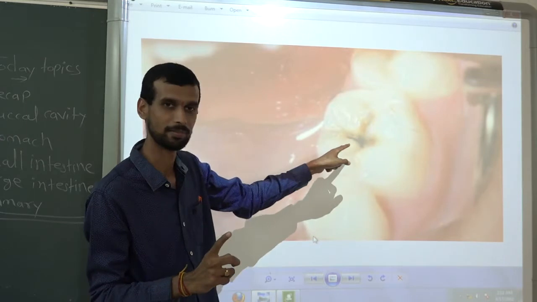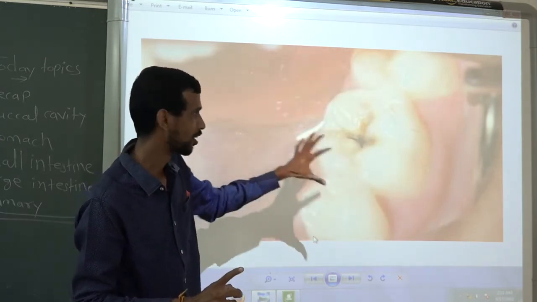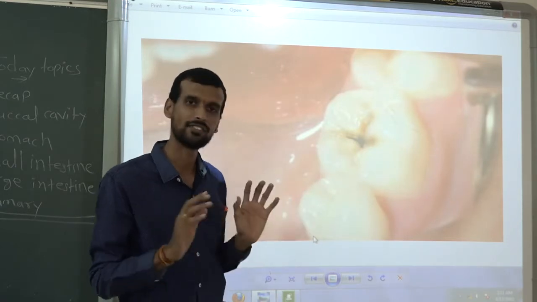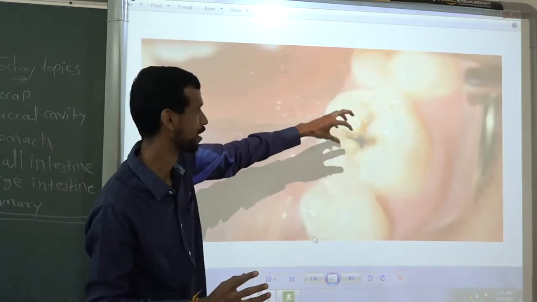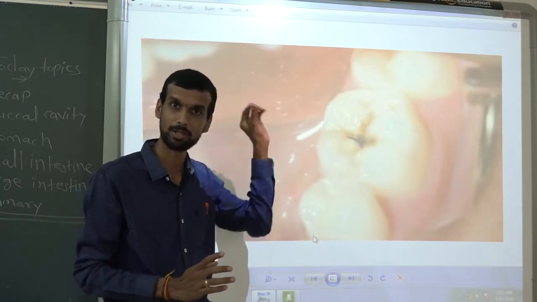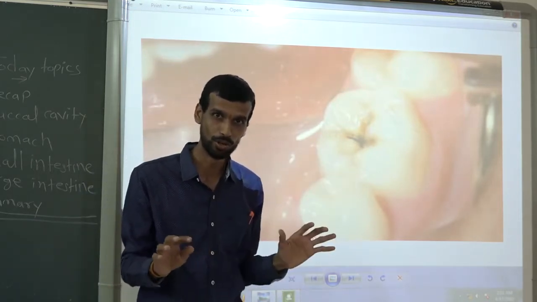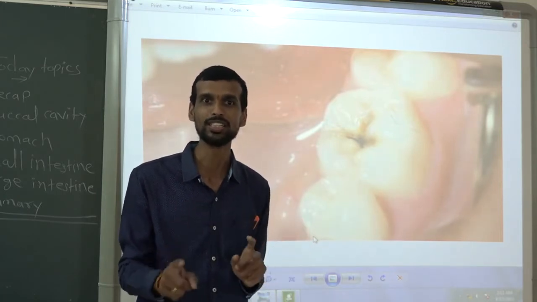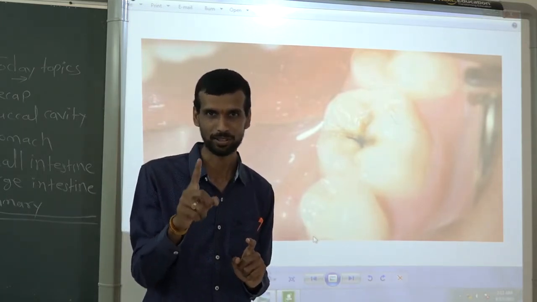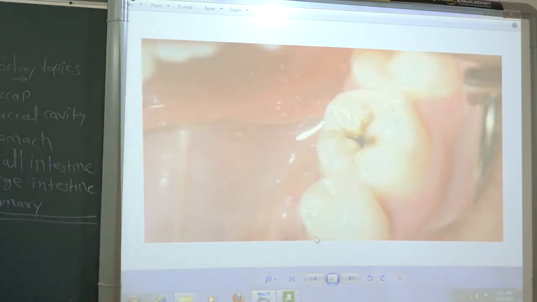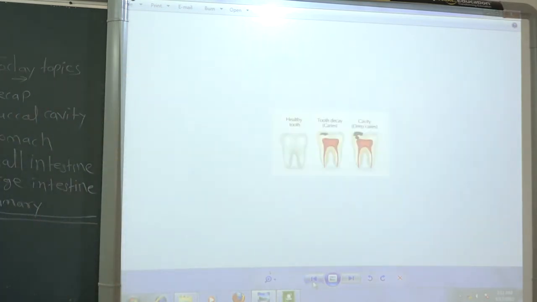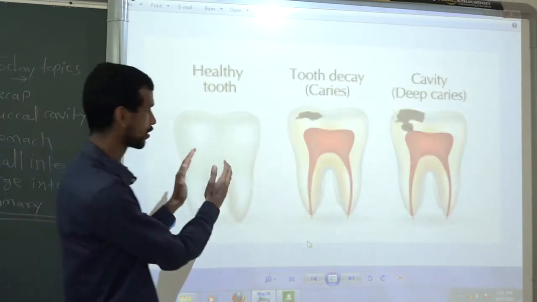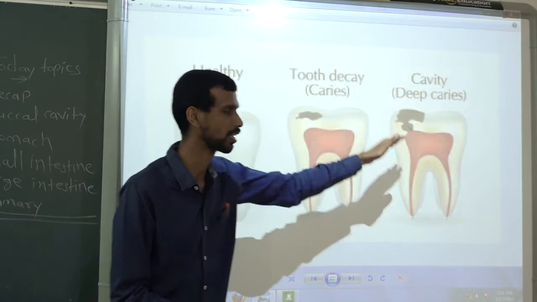Okay, this is the starting. After some days, the whole tooth will become blackish, and after some time, there will be loss of this tooth. There will be loss of this permanent tooth. Once your permanent tooth is lost, no new tooth will be regenerated. So this is about tooth decay. Here is one more picture. This is a good tooth. Here the process of tooth decay is starting.